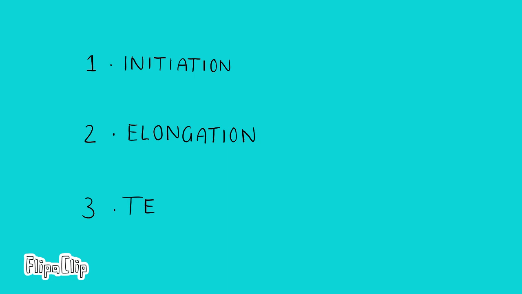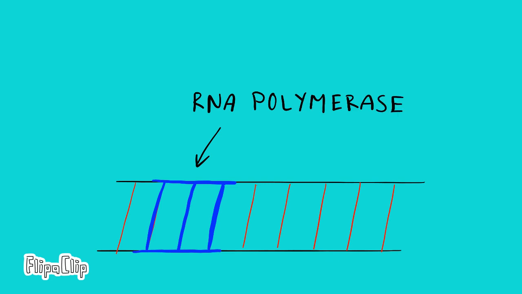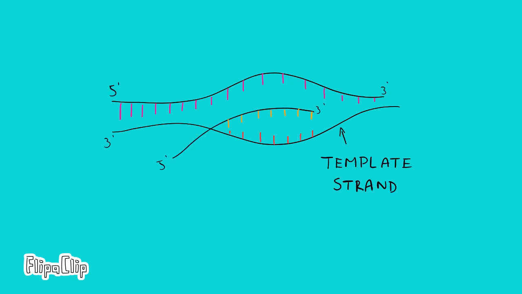Transcription has 3 steps: initiation, elongation, and termination. In initiation, RNA polymerase binds to the promoter section of the DNA. Elongation is the stage where the RNA polymerase reads the DNA strand and begins adding the complementary base pairs to the mRNA strand. For a base pair to be complementary, they must match.